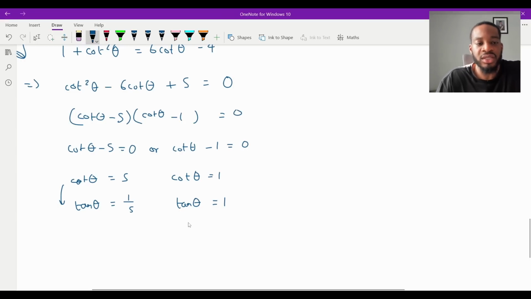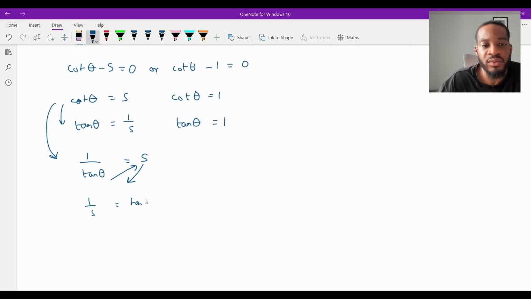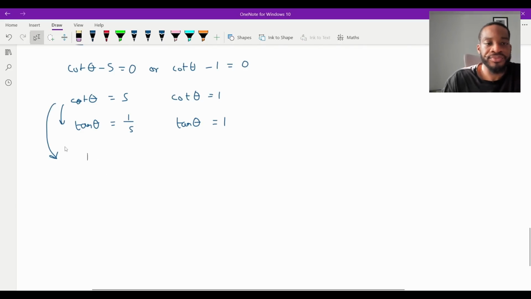And also, just in case, I'll just explain what I've done there. Remember, cot is 1 over tan, and this is equal to 5. If I rearrange this by timesing that up and then dividing by the 5, I'm going to get 1 over 5 is equal to tan theta, isn't it? Which is the exact same thing I've done here. I've just done it quickly. So you can just do it whatever way you prefer, but just thought to just clarify that just in case. So I'll do that there.